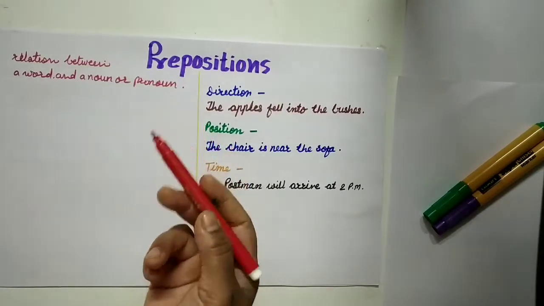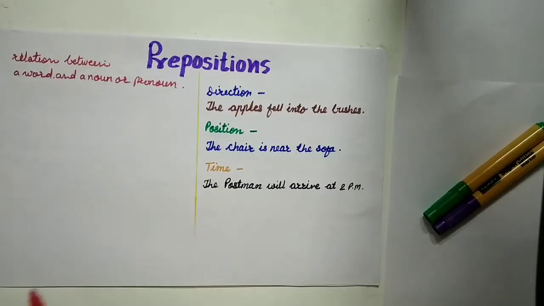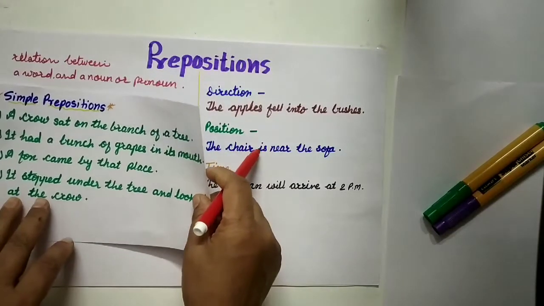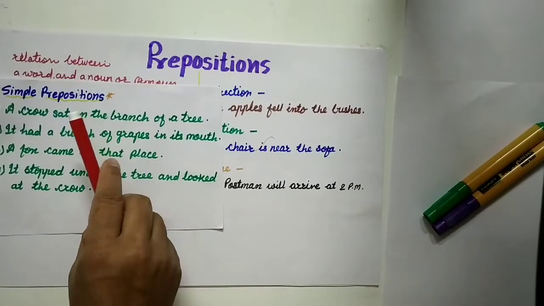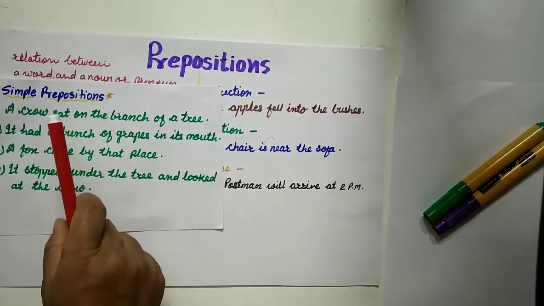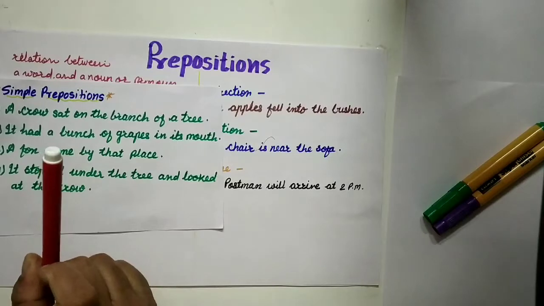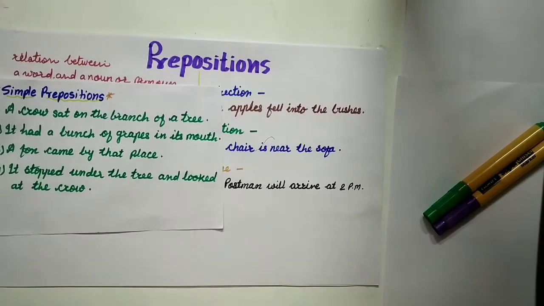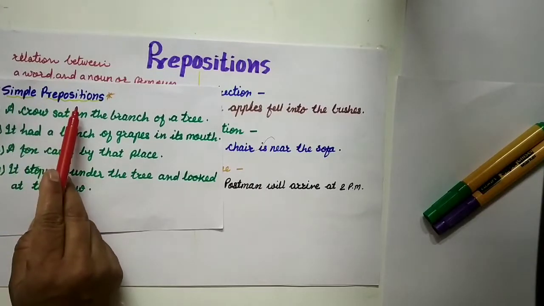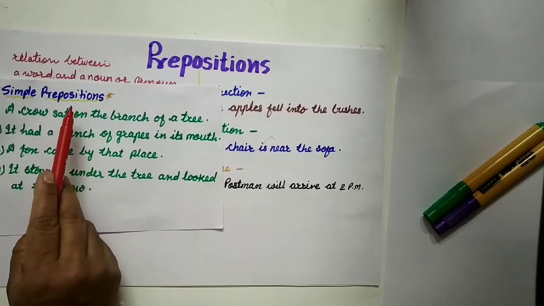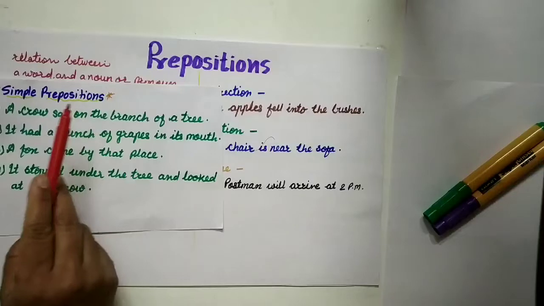Now first we'll see simple preposition. Simple prepositions are made up of only one word. Here some examples are given. These examples are of simple preposition, and these prepositions are made up of only one word.